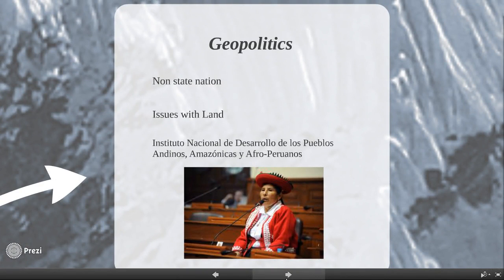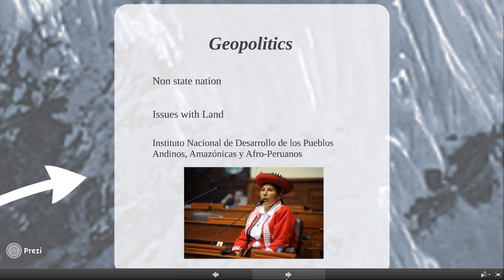Geopolitics. The Quechua are a non-state nation, which means they're a group of people who don't have a set country for themselves. The Peruvian government formed the Instituto Nacional de Desarrollo de los Pueblos Andinos, Amazónicas y Afro-Peruanos, which means National Institute of Development of Andean, Amazonian, and Afro-Peruvians.